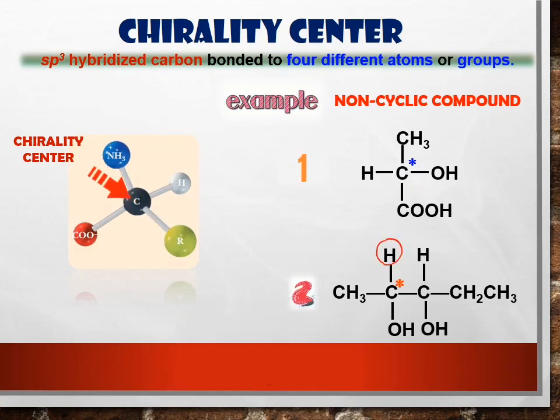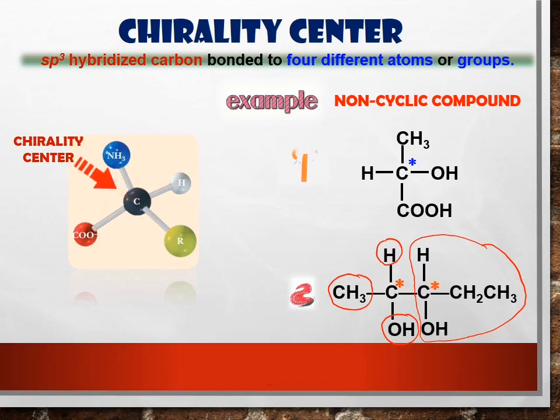Because this carbon is bonded to 1 hydrogen here, 1 group CH3 here, 1 group OH here, and also all this group of atoms. So this carbon is bonded to 4 different groups of atoms. So this is the first chiral carbon.